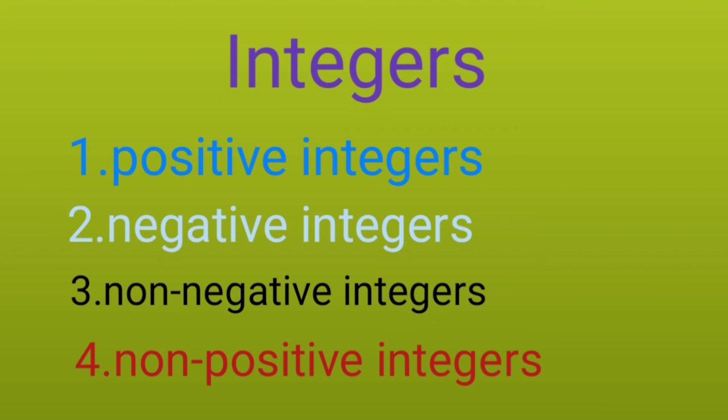What are negative integers? -1, -2, -3. And non-positive integers are 0, -1, -2, -3. And non-negative integers are 0, 1, 2, 3, 4, 5.